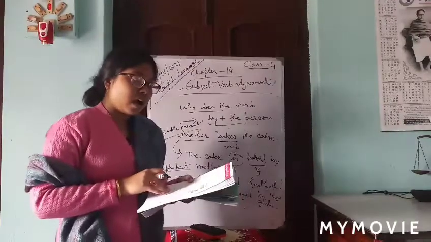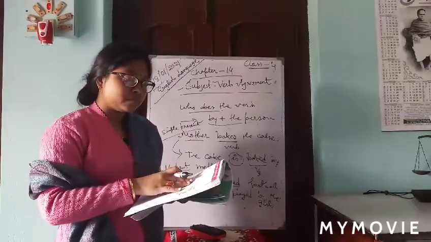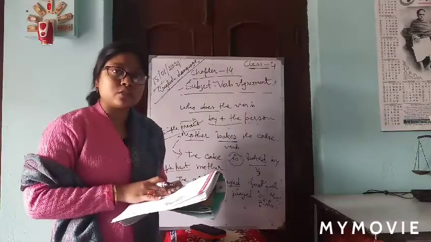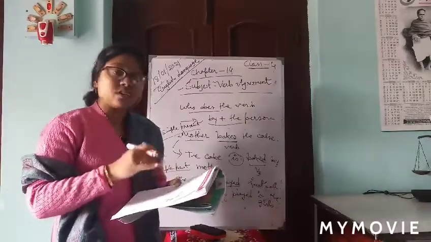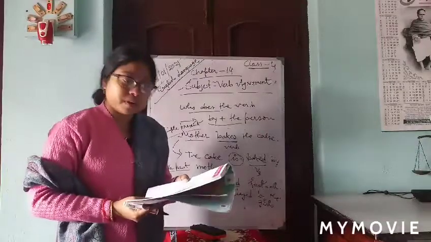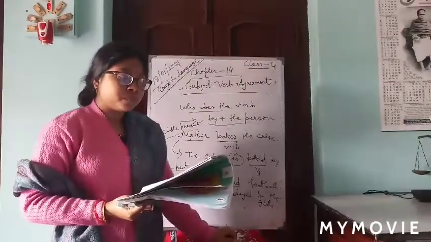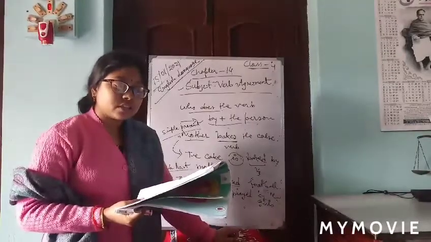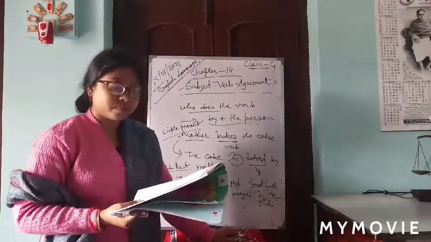Many clothes are sold. So many clothes are sold in this shop every month. The water is drunk by the cat this morning. Is drunk. Clear?